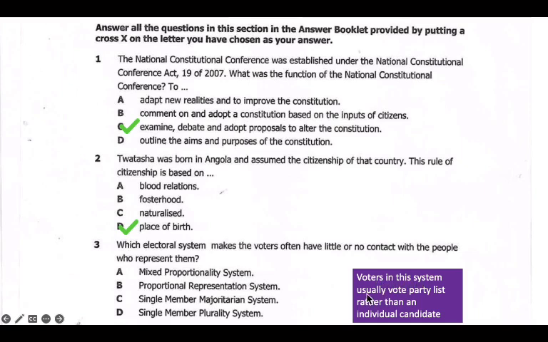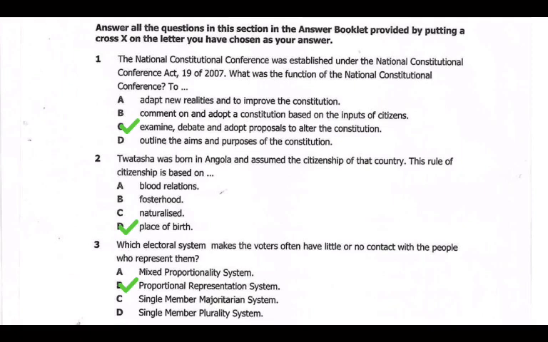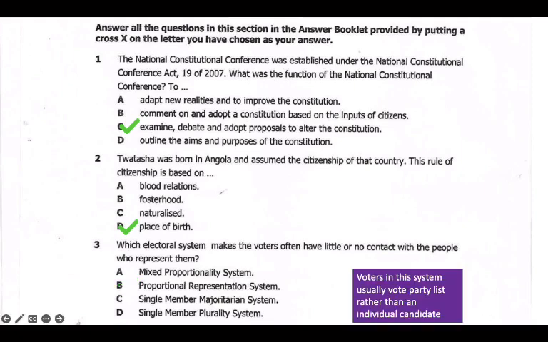Voters in this system usually vote party list rather than an individual candidate. So if you look at the proportional system, in this particular voter system we can say voters usually vote for a party list rather than an individual candidate. So there is no contact. Voters will just vote for the party.